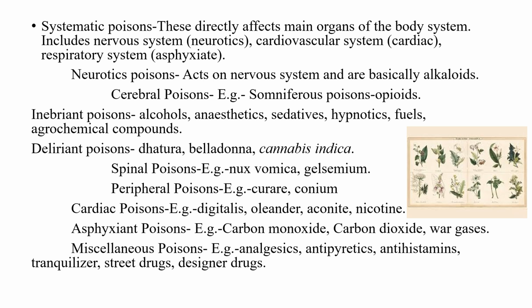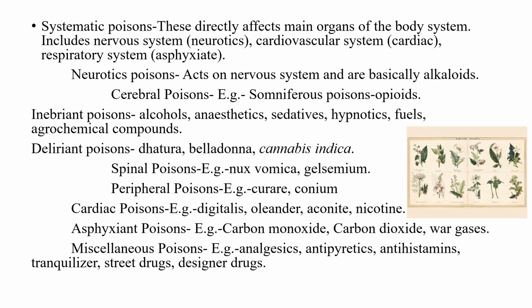anesthetics, sedatives, hypnotics. These affect our nervous system for some time, and then it's gone. The delirium poisons are from some plant origins like Datura, Belladonna, Cannabis indica. Inebriant poisons cause only intoxication, which leads to slurred speech, trouble in walking, and vomiting.